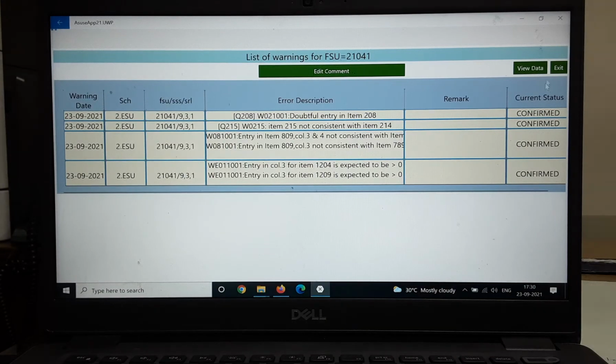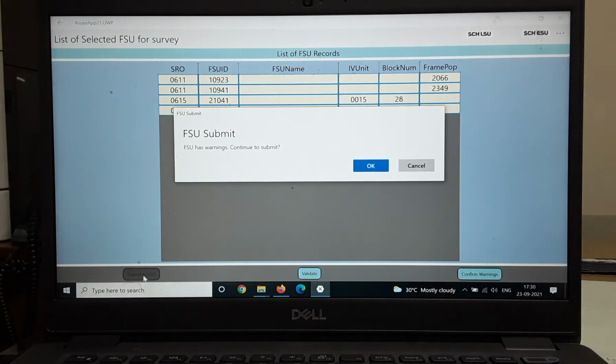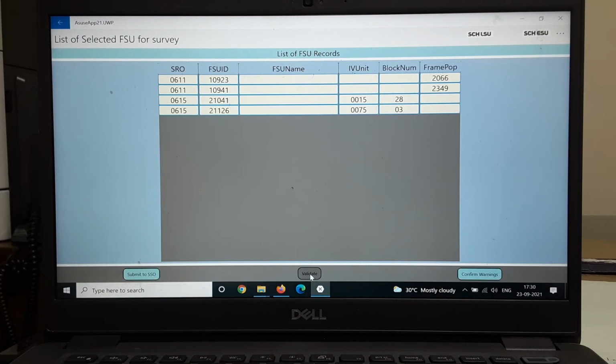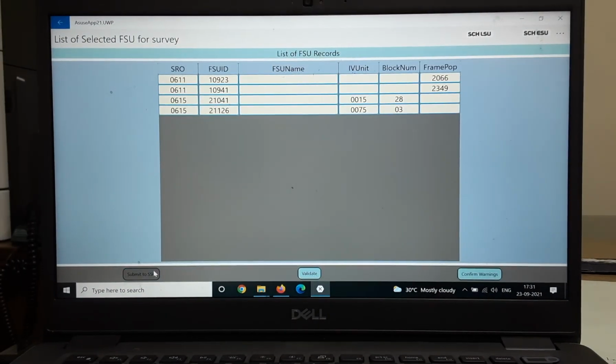Then exit. Now click on this button, submit to SSO. One more thing: this validate button will give you the list of all the errors or warnings across all the ESUs that have been canvassed for a particular FSU. So here you will get the complete list of all the warnings and errors in all the ESUs of the FSU, for your reference. So I am clicking on this, submit to SSO.